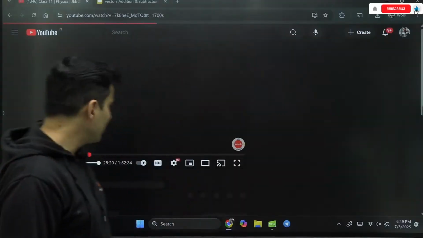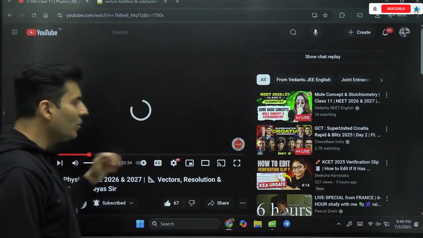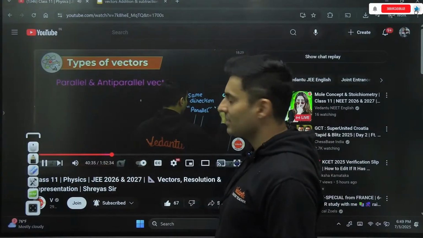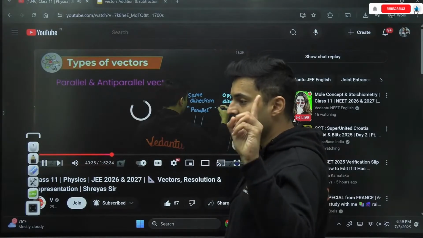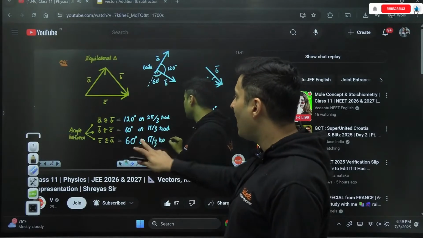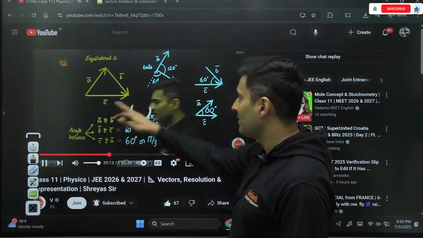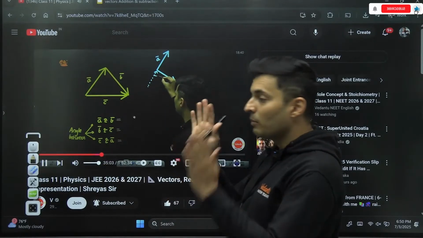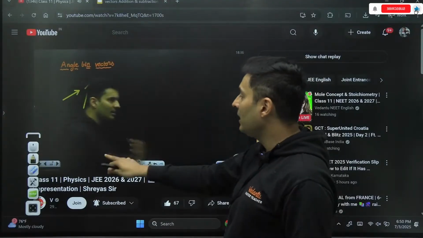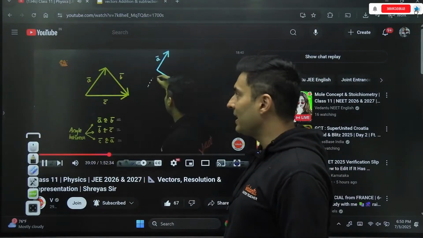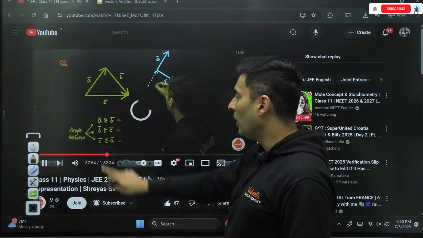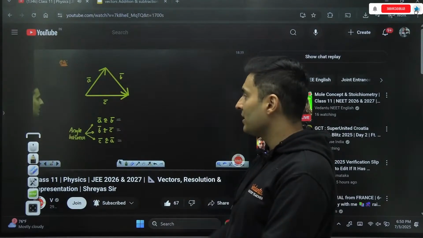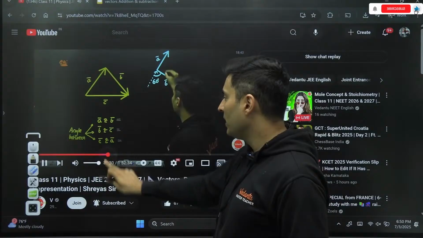Both the vectors are placed tail to tail. This is how I have explained it. Always tail to tail or head to head. Only then we can measure the correct angle between the two vectors.